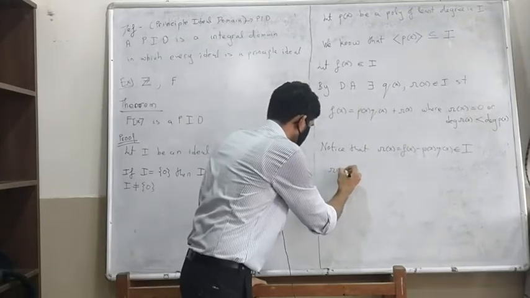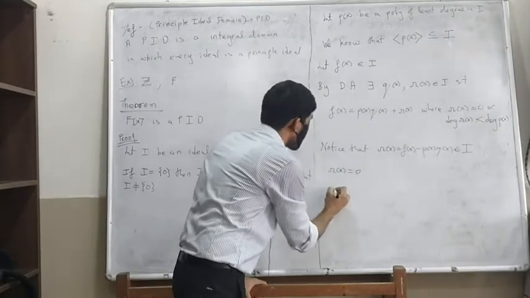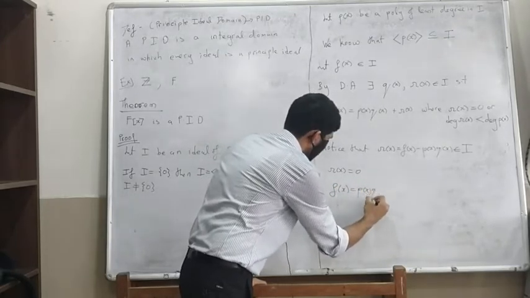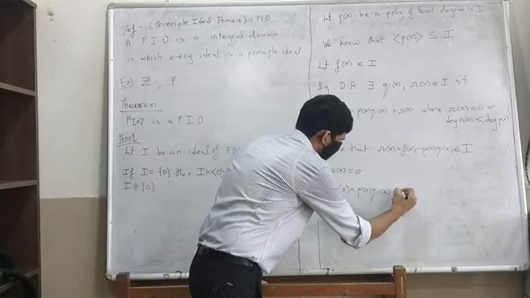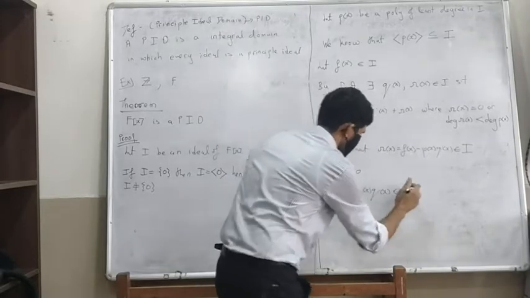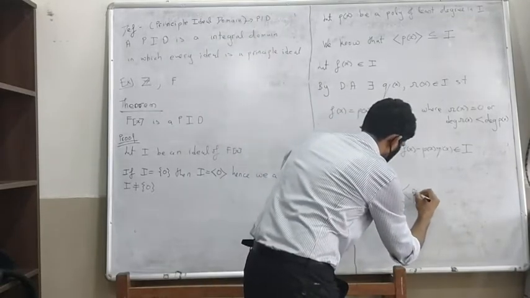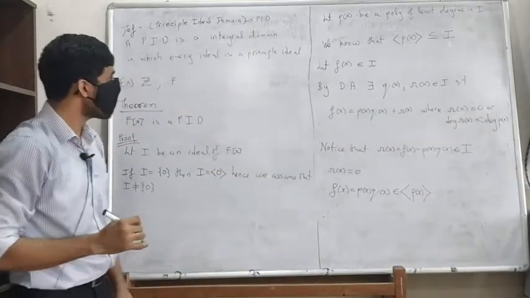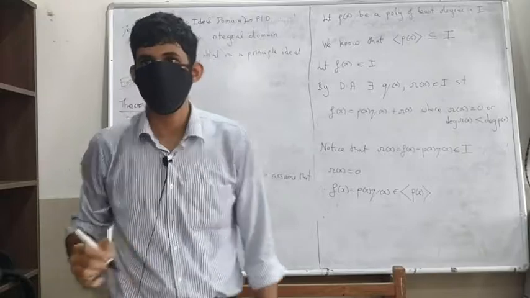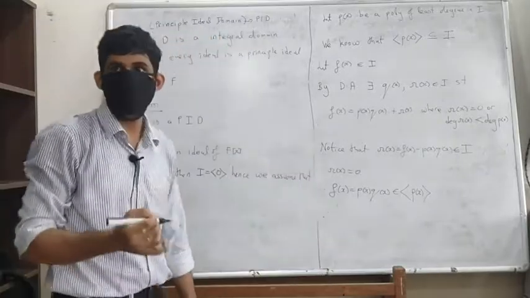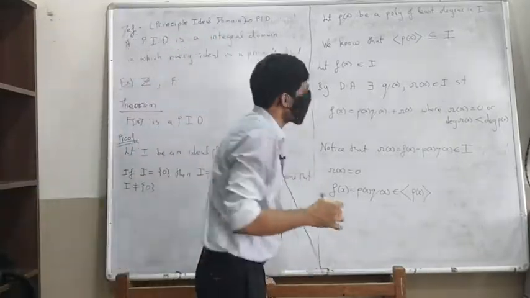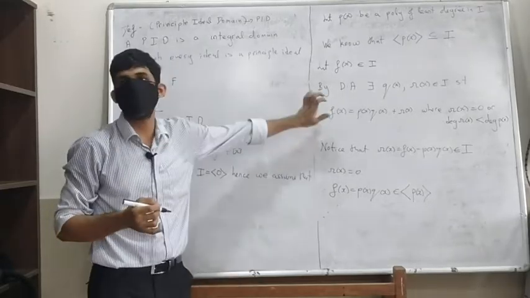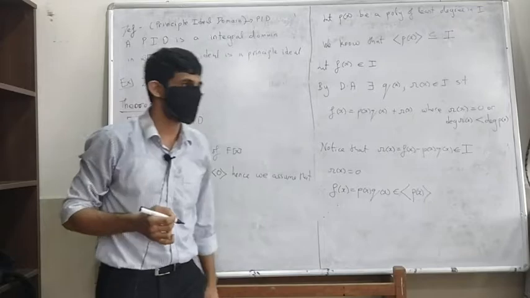So r of x will be 0, and therefore f of x will be P of x times q of x, which lies inside the ideal generated by P of x. So this is the beautiful argument that F[x] is a PID. You should remember that the only thing we use here is the division algorithm.